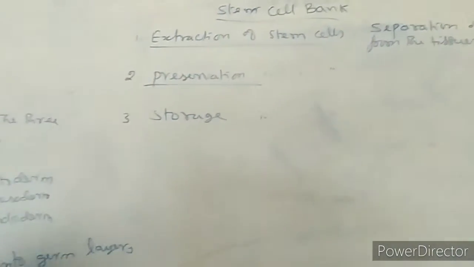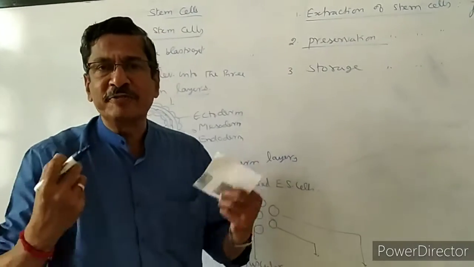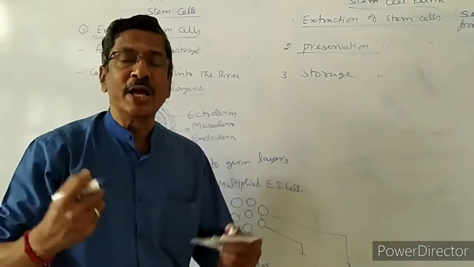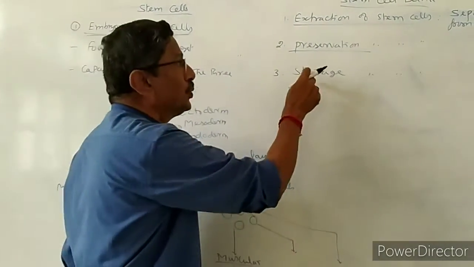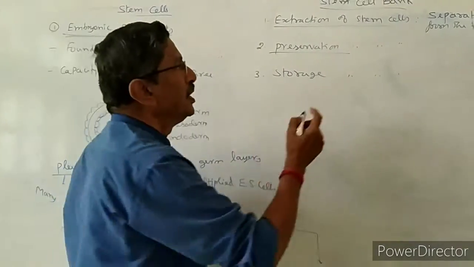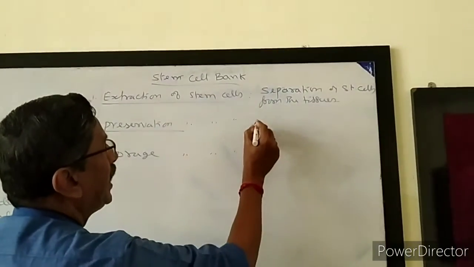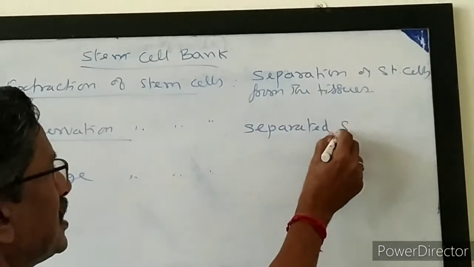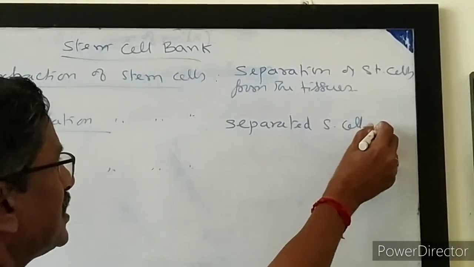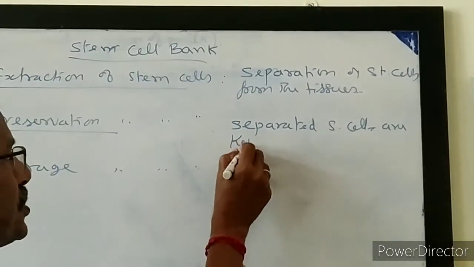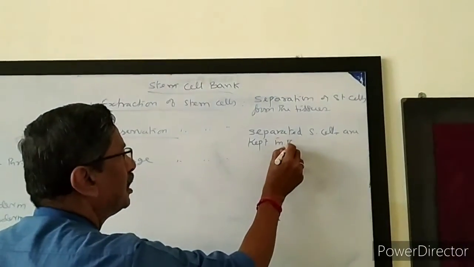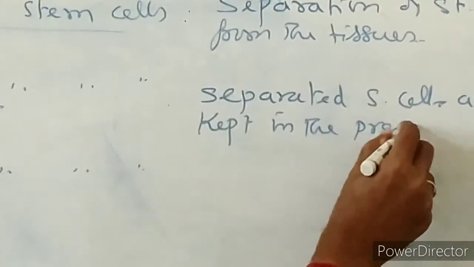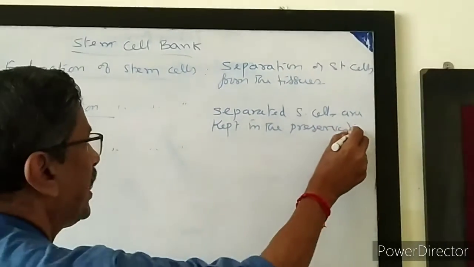Then preservation. Once the cells are separated from the tissues, they should stay alive for a long time. Then only can we store them. So, the isolated, separated stem cells are kept in a suitable preservative.